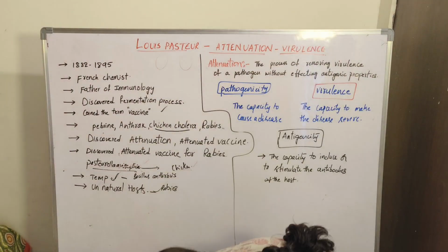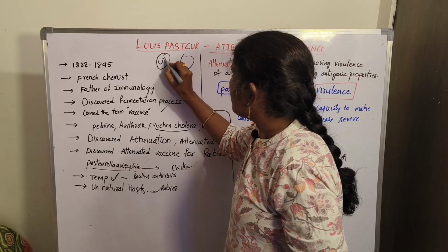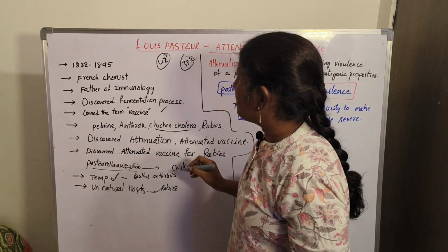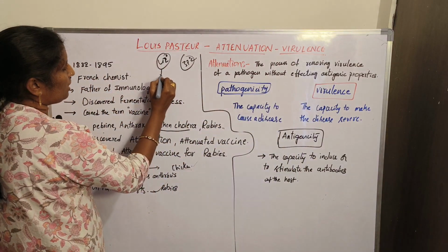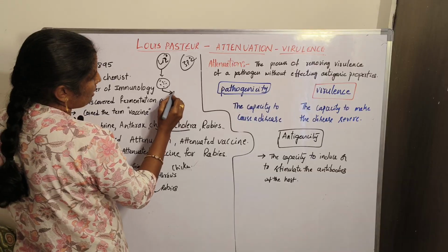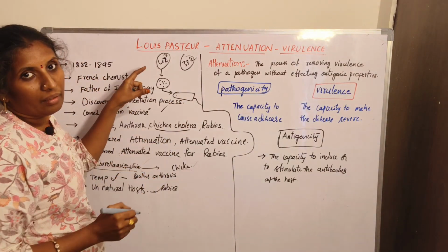The bacteria grown were then introduced into sheep.